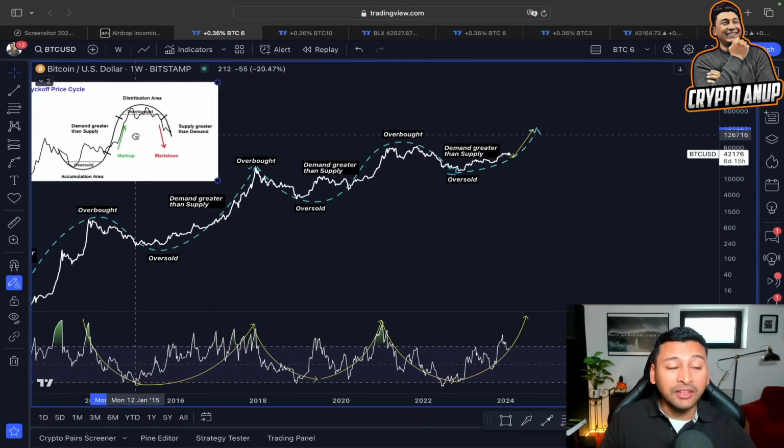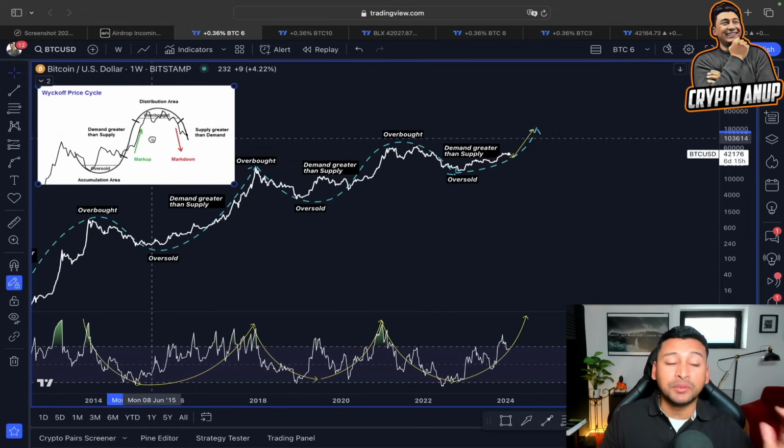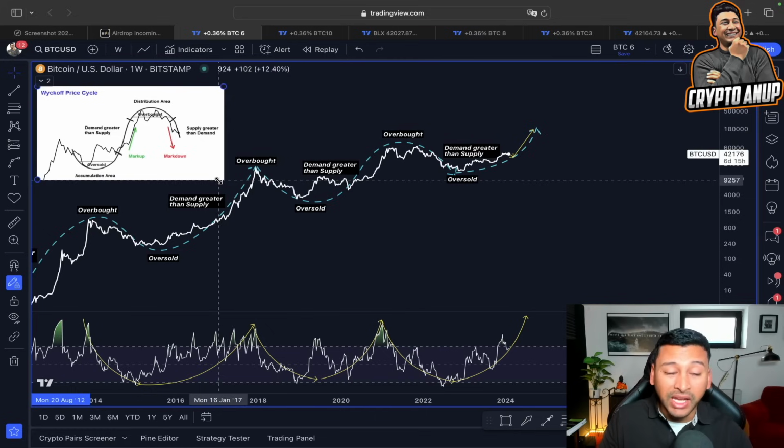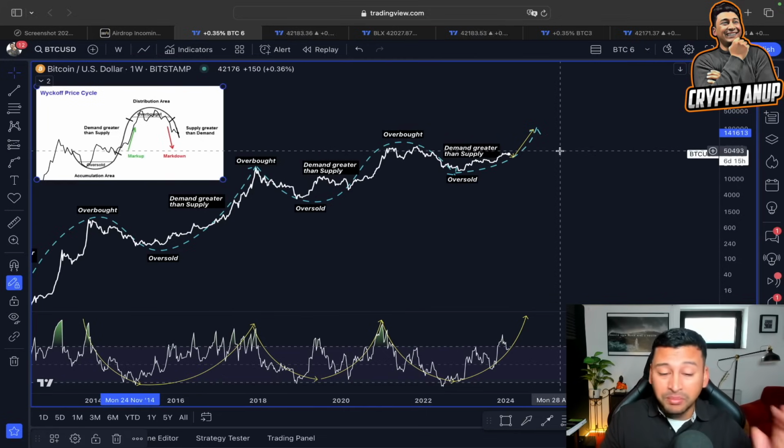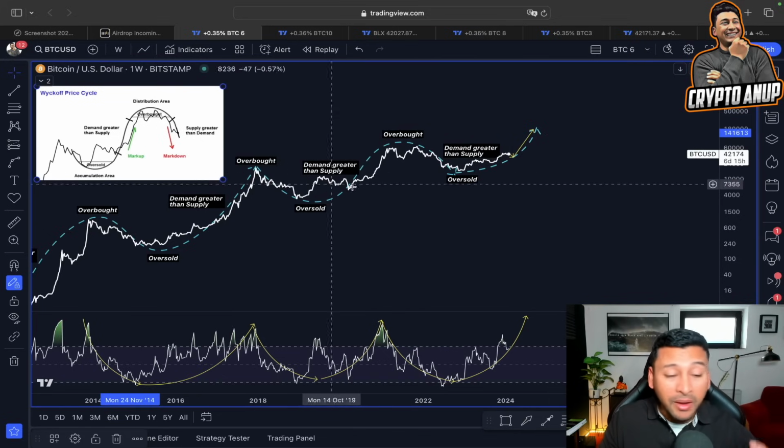So please guys, do not confuse yourself. Even if the price in the medium short term shows some weakness, if you look at the bigger picture, you can see the bigger picture still looks very bullish.